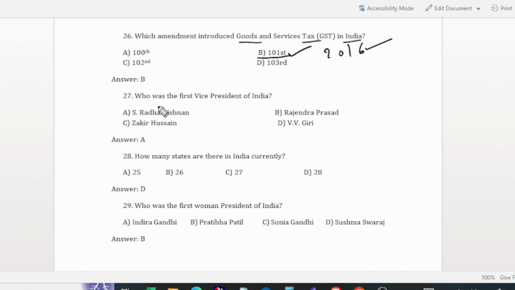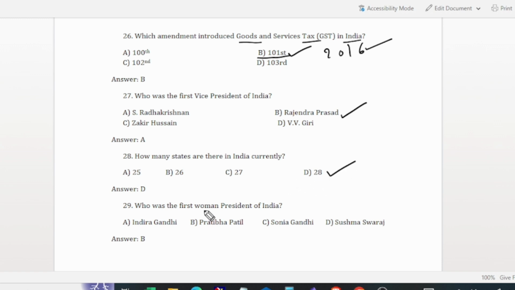So the next question is, who was the first Vice President of India? Dr. Babu Rajendra Prasad was the first Vice President of India. And the next question is, how many states are there in India currently? There are 28 states in India currently.